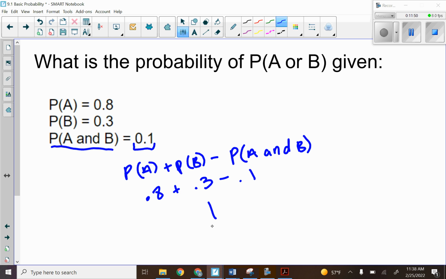So the probability, since that is 1, is 100%.